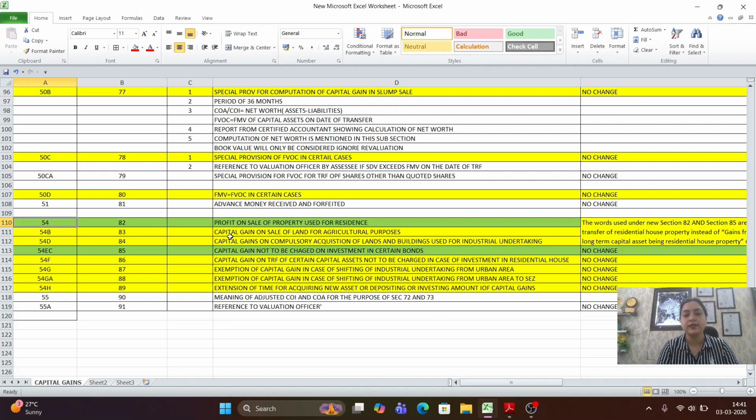Now the question arises, what is the reason for such a change? Firstly, there were certain judicial pronouncements wherein capital gain arising out of transfer of long-term capital asset, even though that was deemed to be short-term capital gain as per the provisions of the relevant section, has been allowed for exemption. For example, there was section 50, wherein we talk about that if any depreciable asset has been transferred, the resulting capital gain would be short-term capital gain.